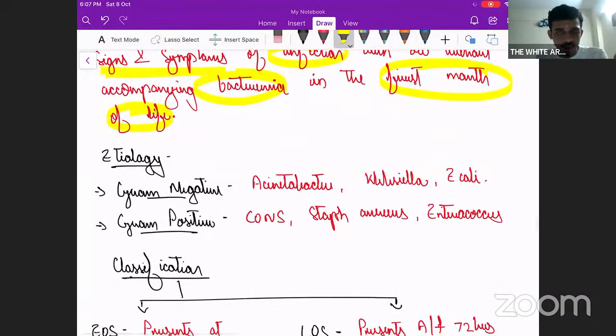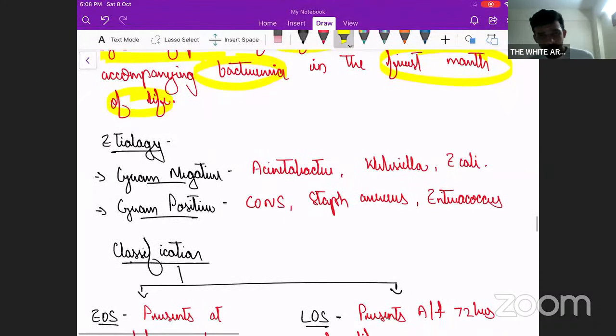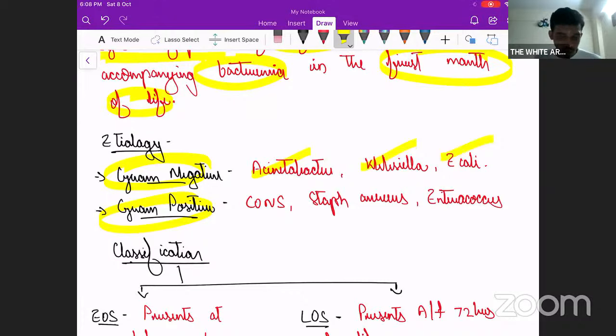Now, what is the etiology? What are the organisms that can cause bacteremia or neonatal sepsis? This comprises again gram-negative or gram-positive organisms. Gram-negative, most common is Acinetobacter baumannii, followed by Klebsiella, E. coli, etc. And gram-positive, coagulase-negative Staphylococci, Staph aureus, Enterococcus, etc. These are the few organisms that can cause neonatal sepsis.